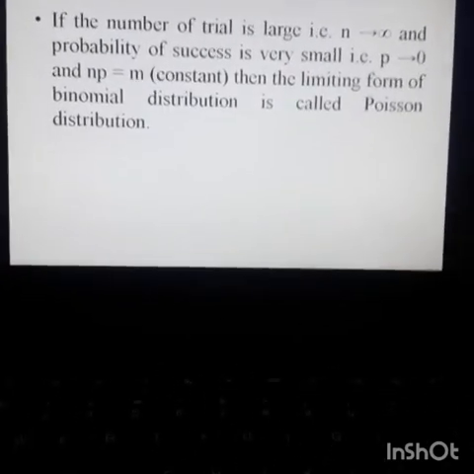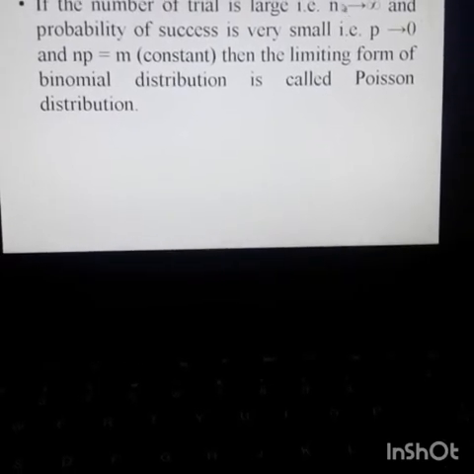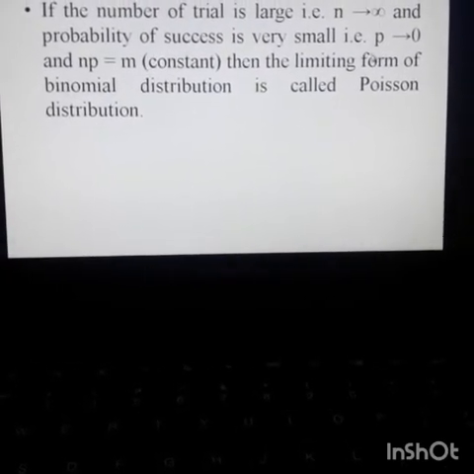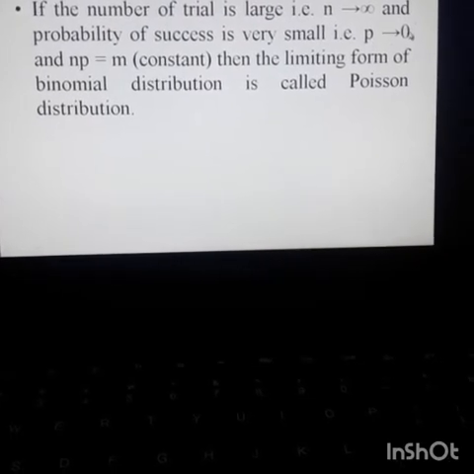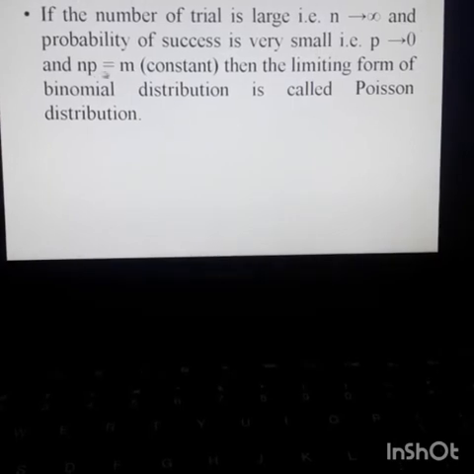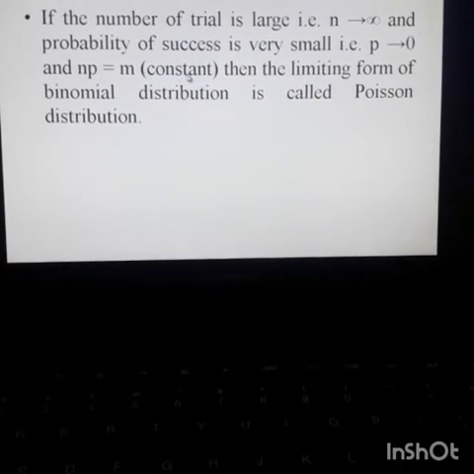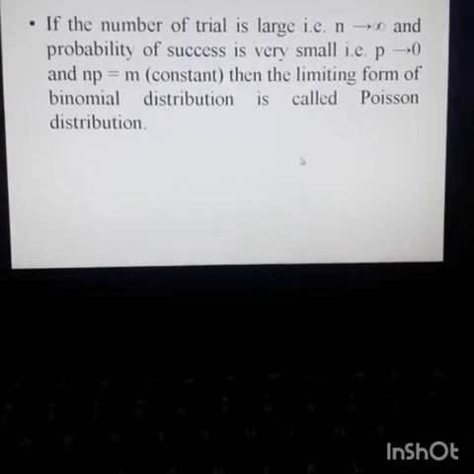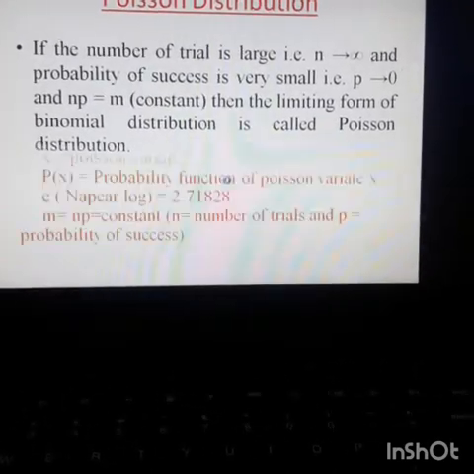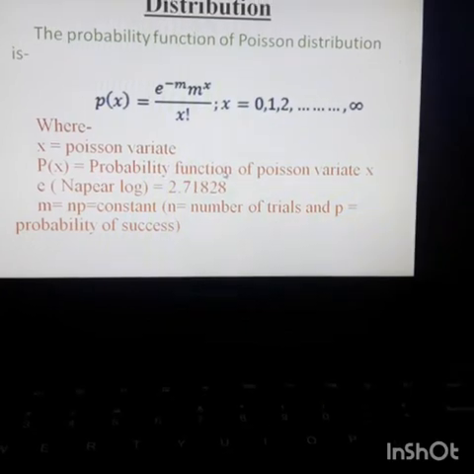So there are two points: the number of trials n is very large, that is greater than 30, and the probability of success is very small, that is tends to 0, and the product of n and p is m, which is a constant. Then the limiting form of binomial distribution is known as Poisson distribution.